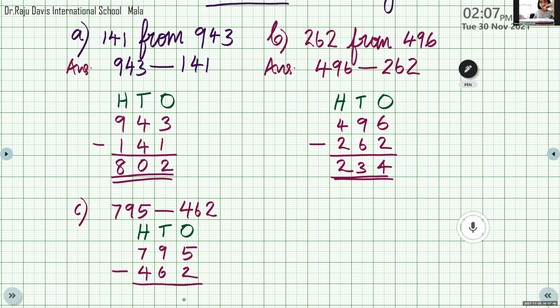What's the answer? 3 again. Okay. Now, 7 minus 4. What's the answer? 3. So the answer is 333. Read the number name. 333. Very good. Good boy.